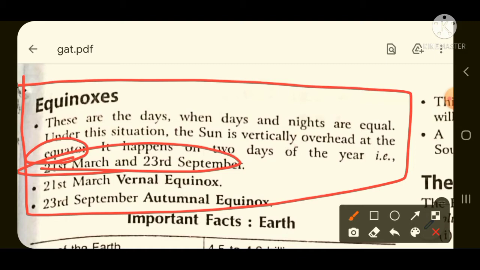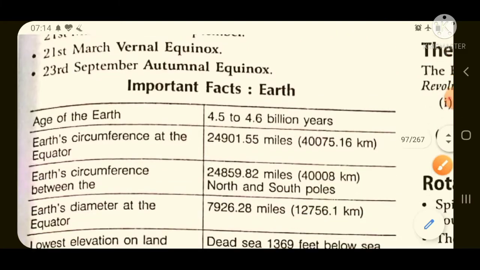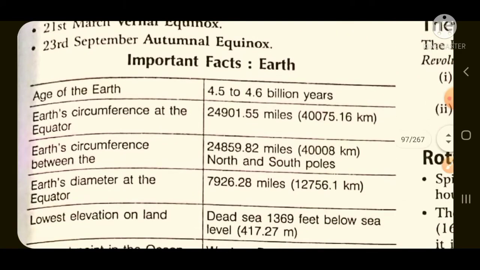So if question comes why equinox occur, option number 1, sun is overhead equator, sun is overhead tropic of Cancer, sun is overhead tropic of Capricorn, sun is overhead Antarctic circle. Then you need to tick in that case sun is overhead at the equator. This is again very much important. I'll tell you only the important things, so you need to remember only those.